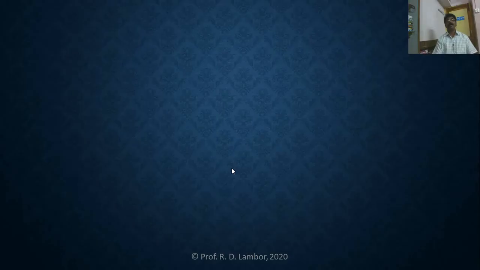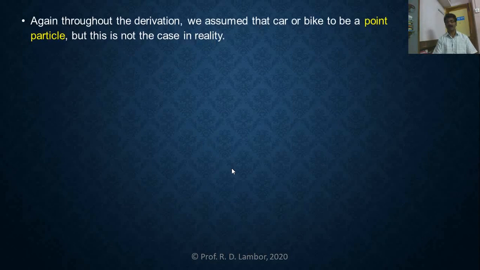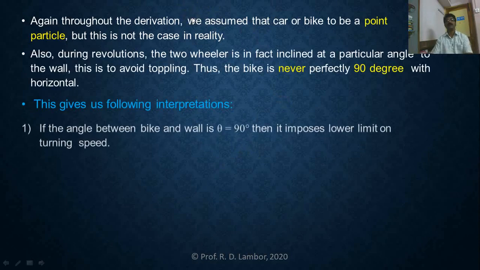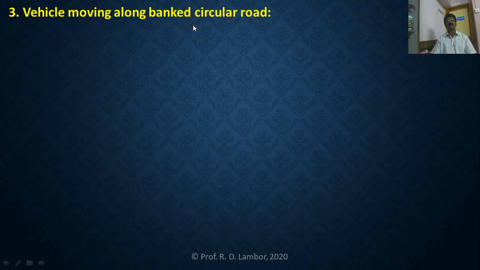So, the third application of uniform circular motion in our discussion today is a vehicle moving along a banked circular road. Can you feel the difference? In the first application, the road was circular but unbanked. But in the third application, the road is a banked circular road. I will clear what a banked circular road is.